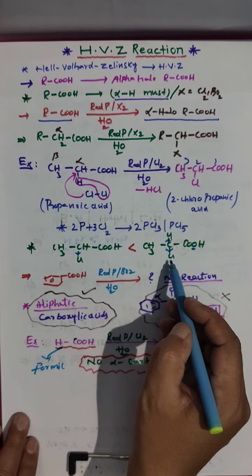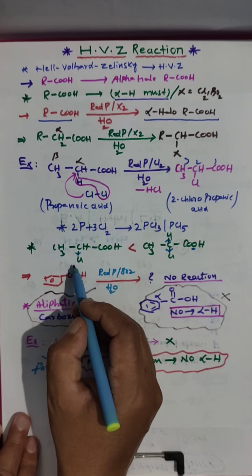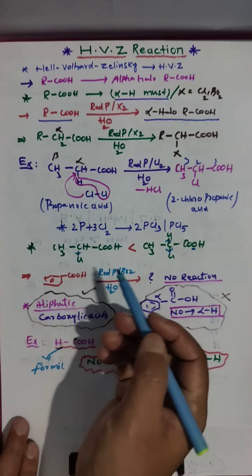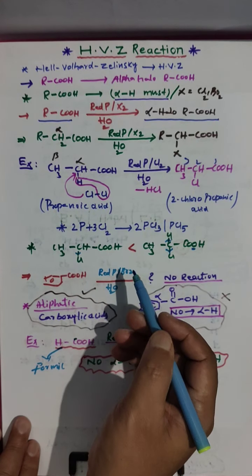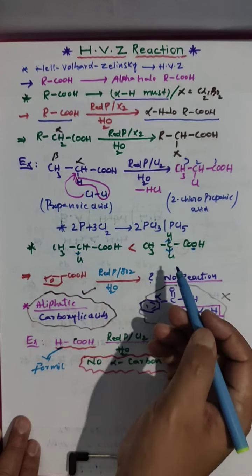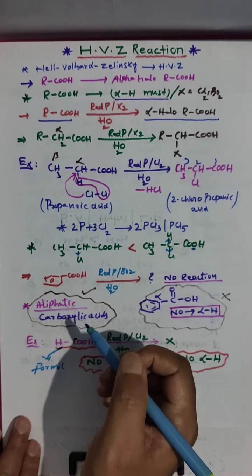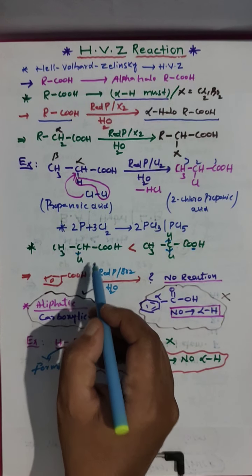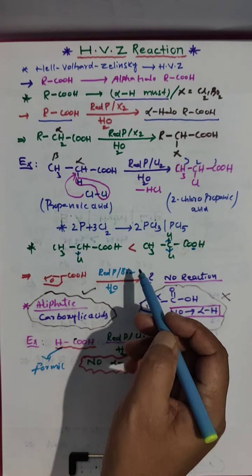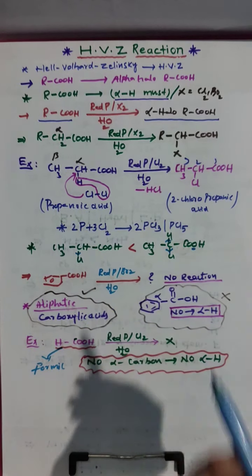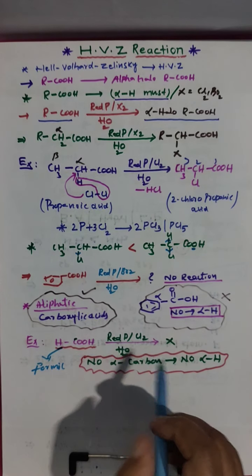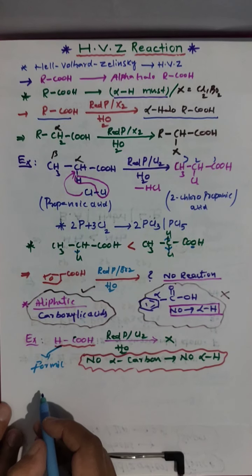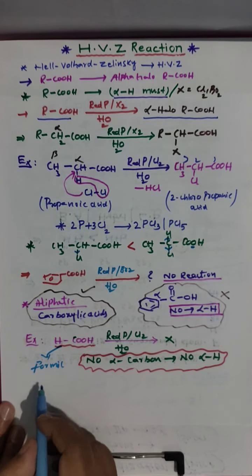Here bromine is there. Chlorine will withdraw electron more than bromine. If fluorine is there, fluorine withdraws more than chlorine. Chlorine withdraws more than bromine, and bromine withdraws more than iodine. So fluorine substituted halo acids are more acidic than chlorine, next bromine, next iodine. This is the HVZ reaction which takes place. Clear? Alpha hydrogen is a must.